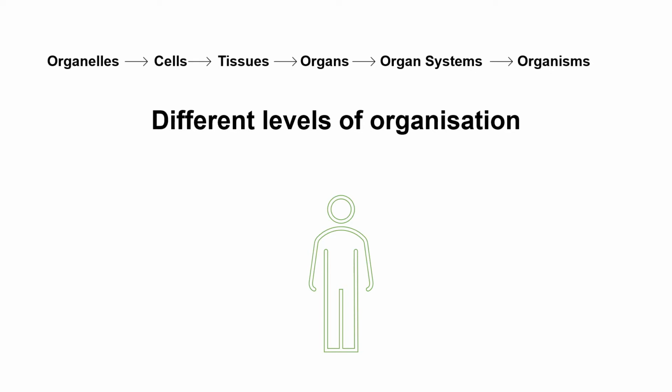In order to understand the various phenomena of life, biologists study biological organization at different levels, which are as follows. So we will go through all of them one by one. We will start from organelles, then we will move on to the cells, then tissues, organs, organ system, and then at the end we will study about organisms. So these are the different levels of organization.